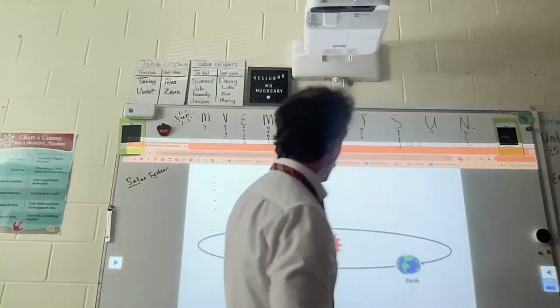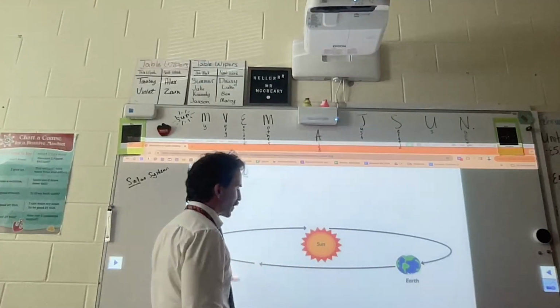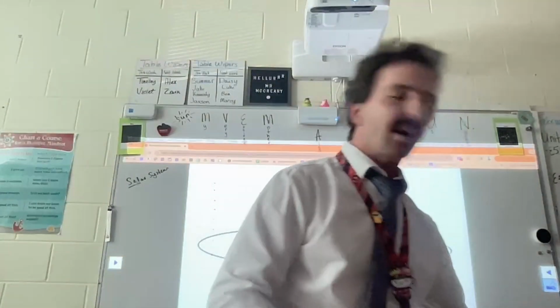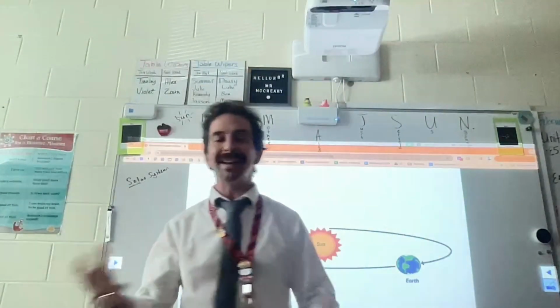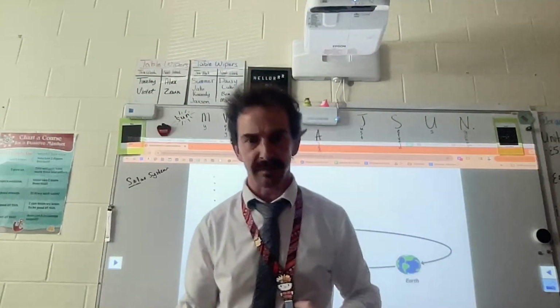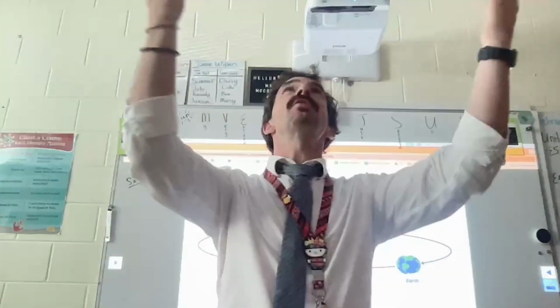Now, because of this revolution, Earth is moving into different parts of our solar system that are very far apart from each other. And because of that movement, at night, we're able to see different parts of our solar system. So when it's night and we look up, we're looking at stars. But if we go 6 months down the road and we go out at night and look up again, we're not going to see those same stars. We're going to see different stars.